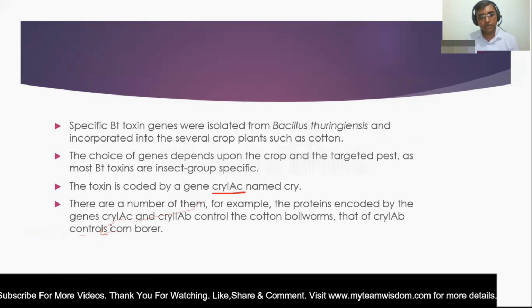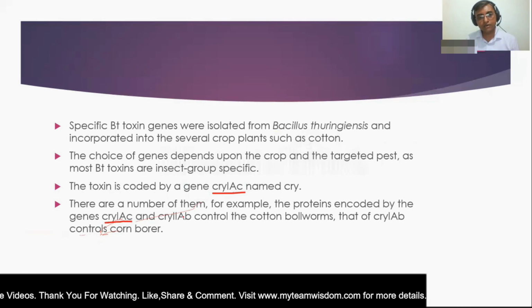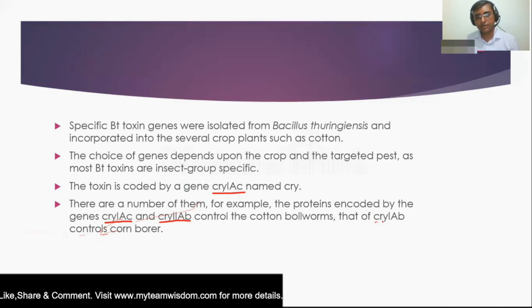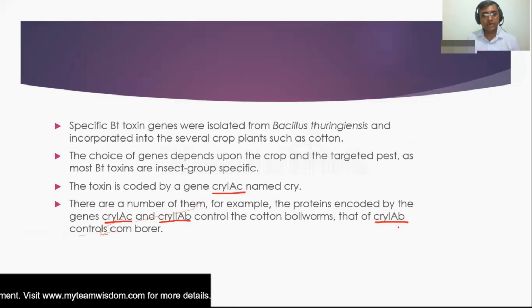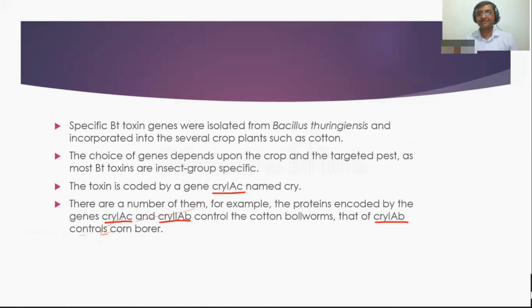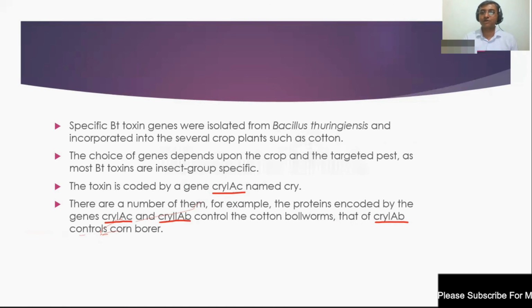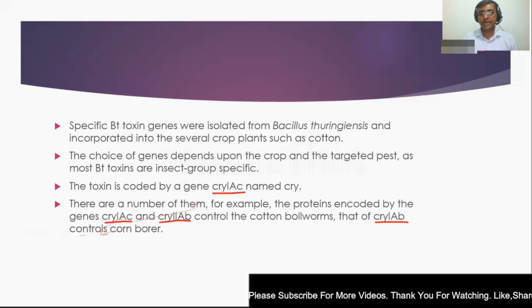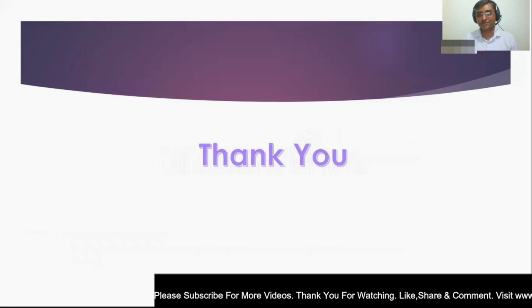Okay, and other genes are Cry2Ab and Cry1Ab. And they produce various kinds of toxins. Okay, so this is about the use of biotechnology in agriculture crops. Thank you very much.